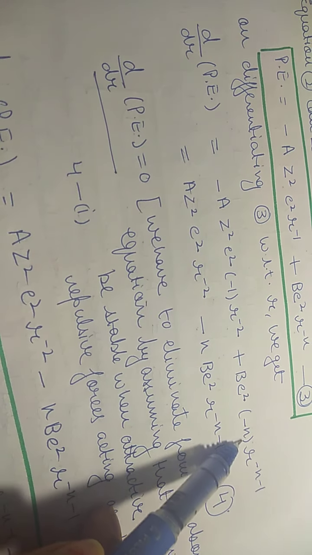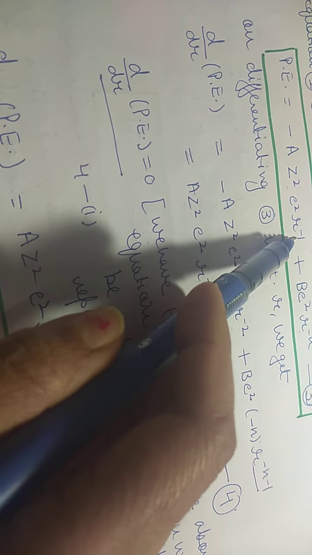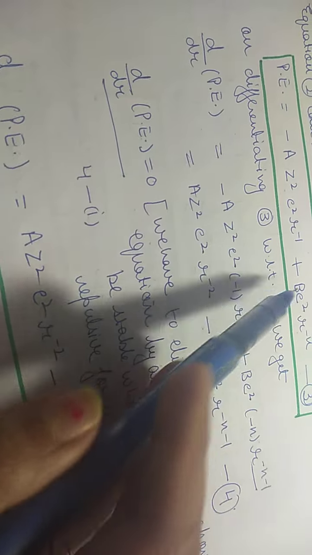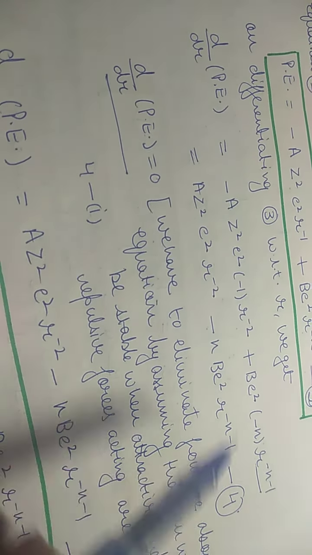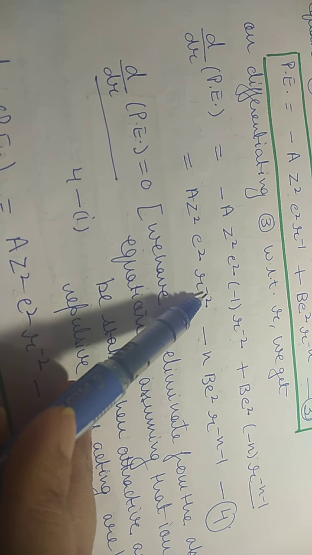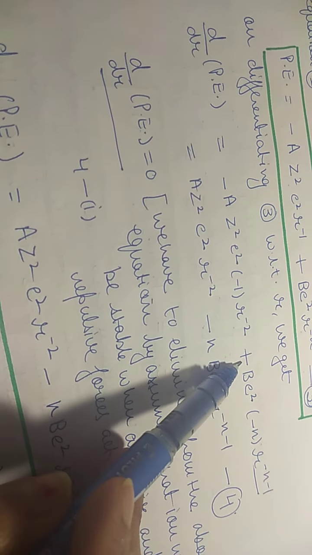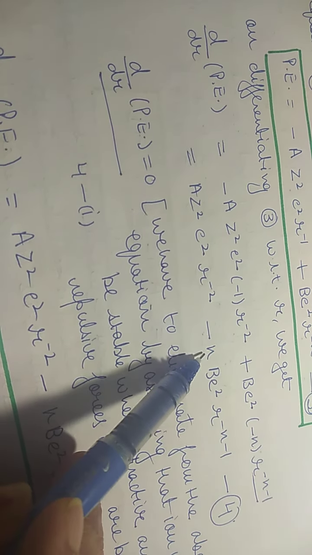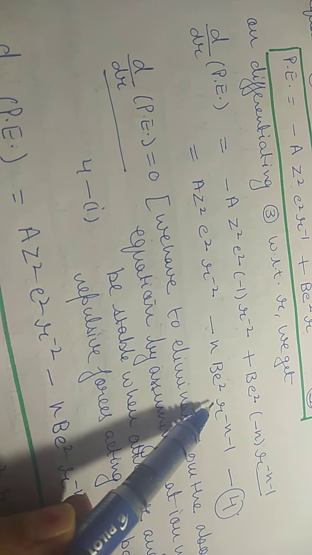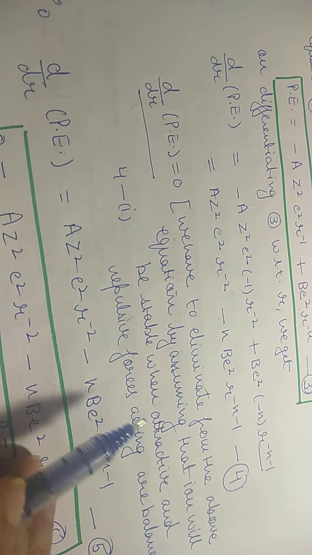Here also only R will be under consideration, this R raised to the power minus n or R raised to the power minus 1, because A Z square E square and B E square are constants. So on differentiation we will get equation number 4, A Z square E square R raised to the power minus 2 minus n. This is the negative sign जो differentiation पे आया था, तो ये यहाँ पे आ जाएगा. So this n will come in front. इसको आगे लिखा हुआ है b n e square r raised to the power minus n minus 1. This is equation number 4.